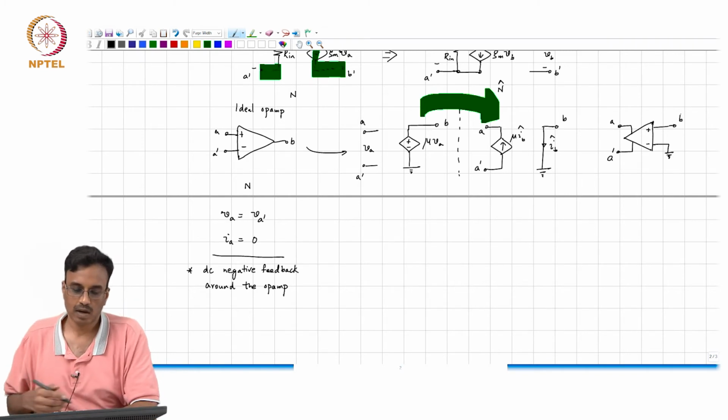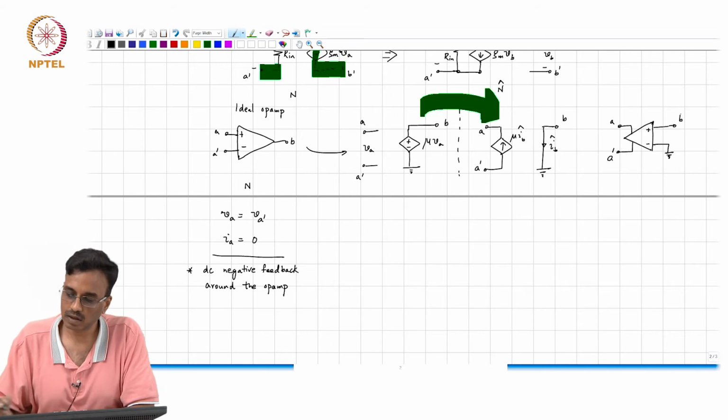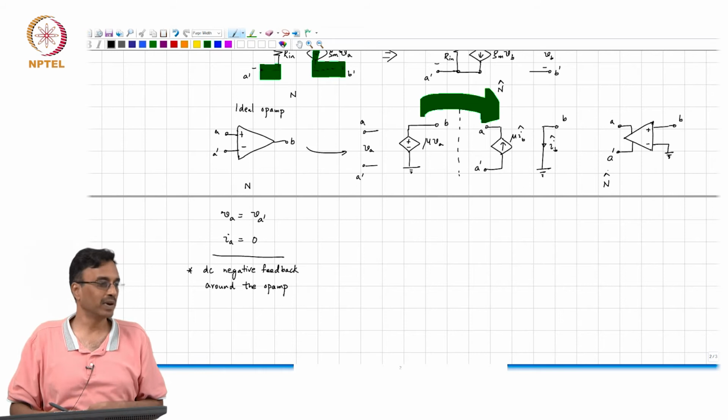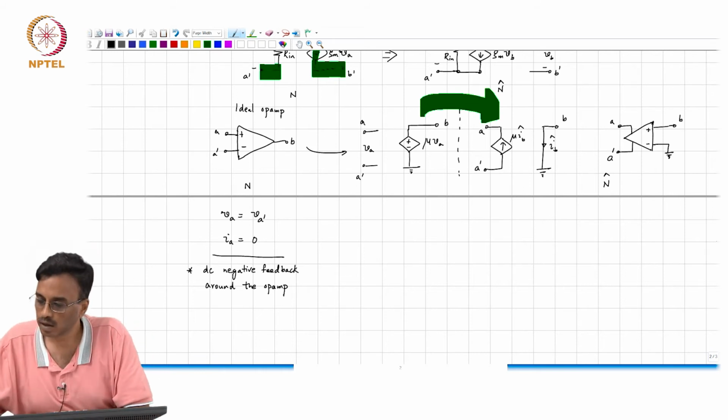So, let us take an example. So, this is n hat. Let us take a simple example to illustrate the point.